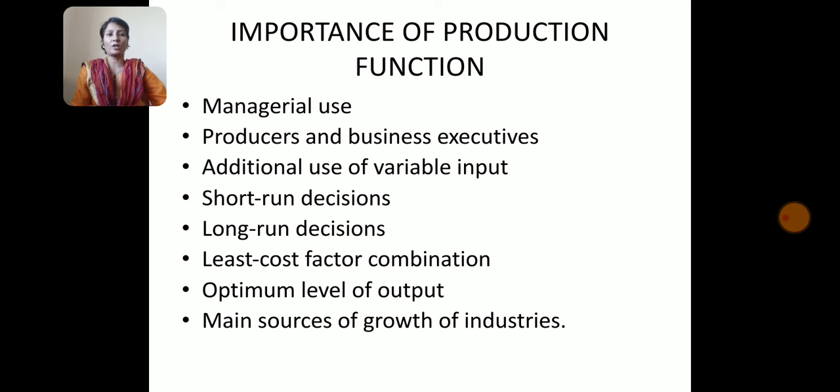With the help of production function, it becomes possible to determine the optimum level of output and the maximum output from the given set of factor inputs. And the last one is main sources for growth of industries. On the basis of production function study, the industrial manager may identify the main sources of the growth of industries.